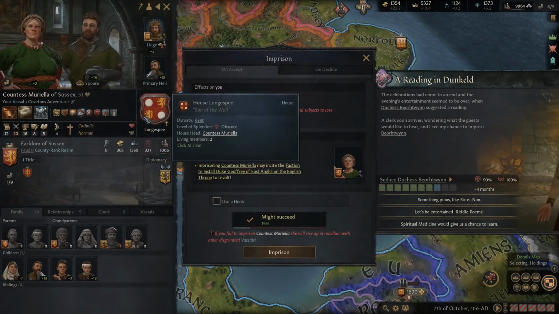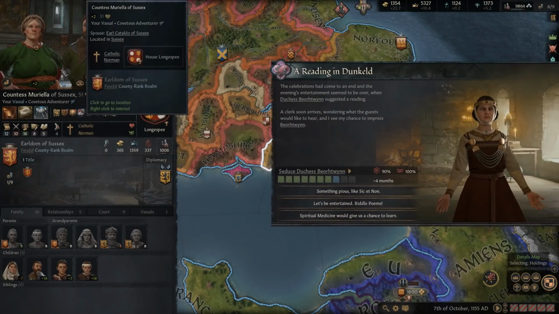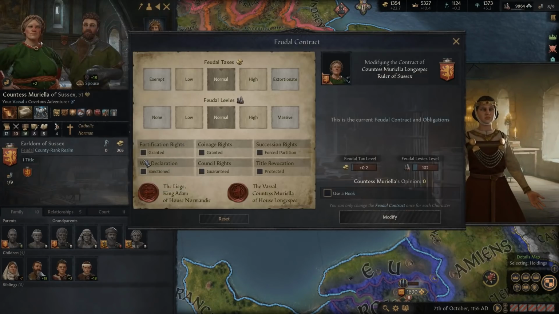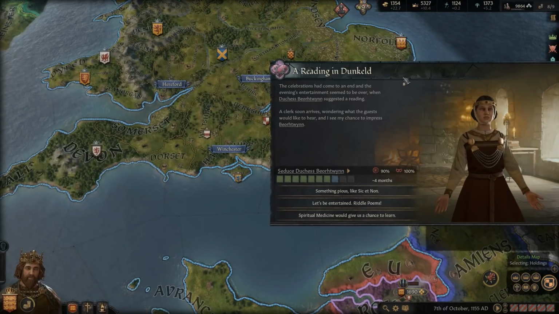Let me just see here what the chances are with the hook. A 49% chance, so you can increase the chance of arresting her. But I think we'll just modify the contract and get more of her levies. I'm just going to modify that.